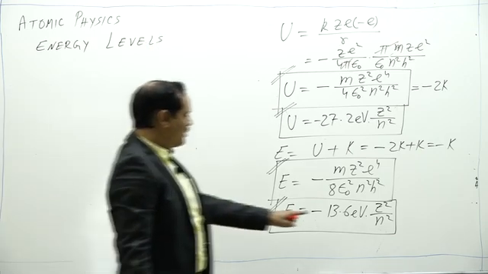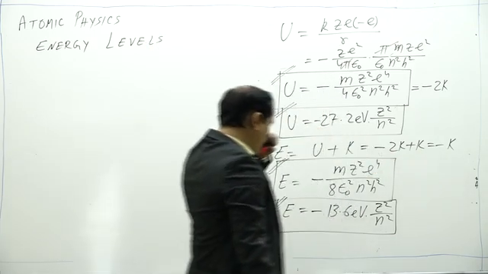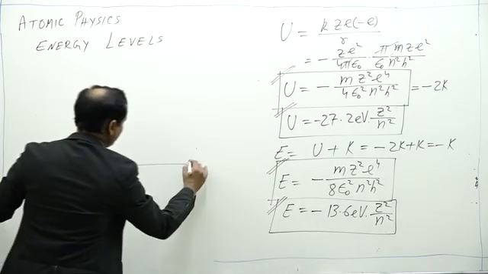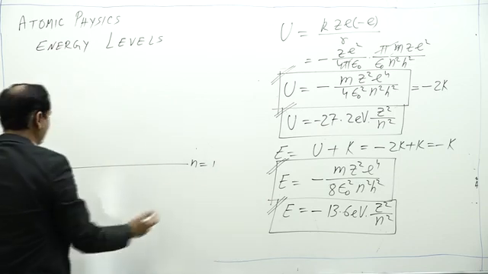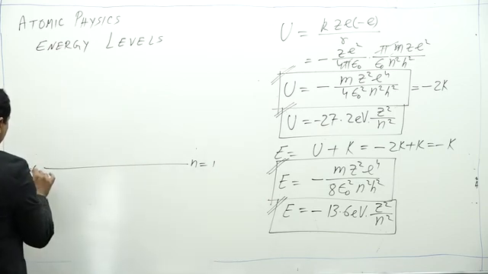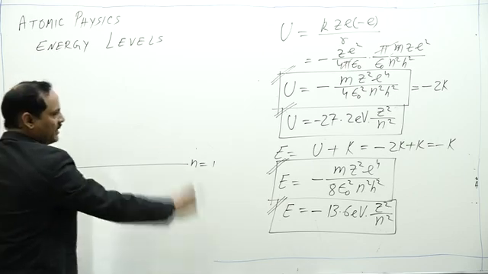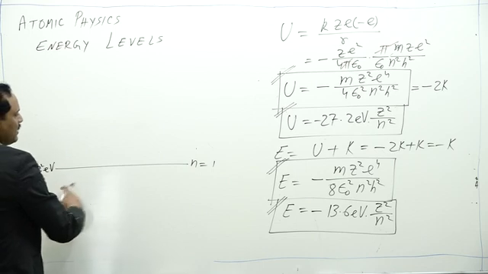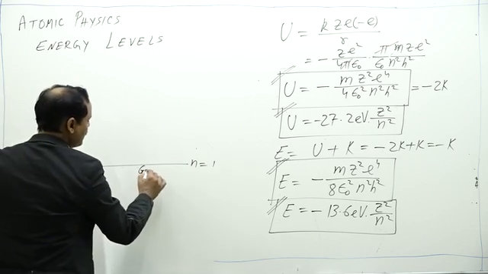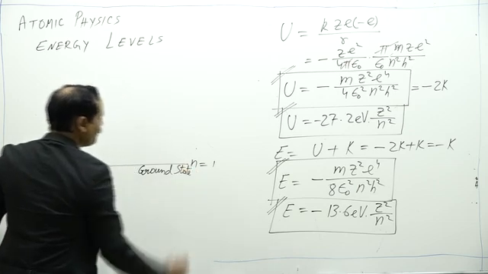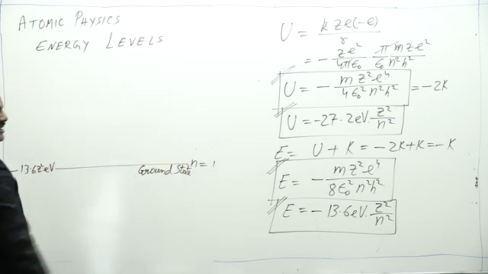I put different values of n and draw the energy levels. N is equal to 1 is minus 13.6 Z square electron volt. This is the minimum energy, the lowest energy level. This lowest energy level is called ground state, where n is equal to 1 and energy is minimum.